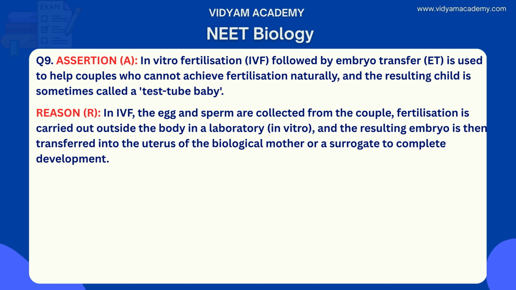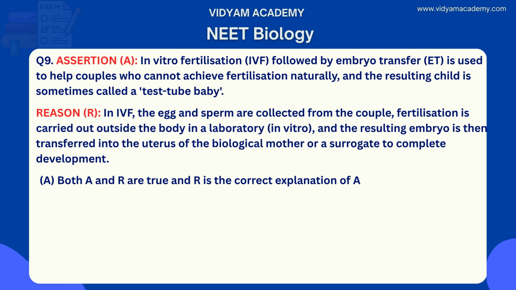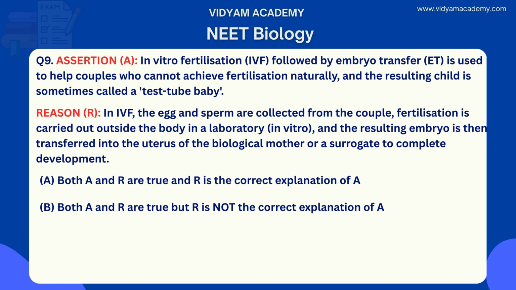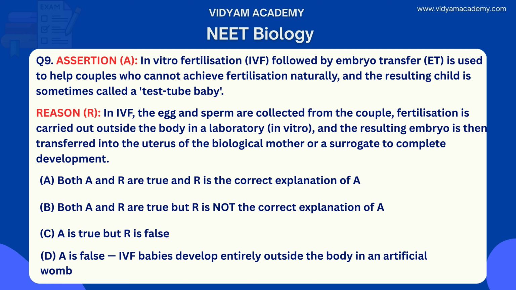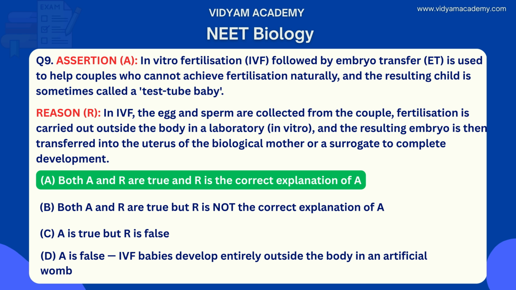So here we have assertion A and reason R. Option A, both A and R are true and R is the correct explanation of A. Option B, both A and R are true but R is not the correct explanation of A. Option C, A is true but R is false. Option D, A is false because IVF babies develop entirely outside the body in an artificial womb. What is the right answer? The right answer is option A, both A and R are true and R is the correct explanation of A.